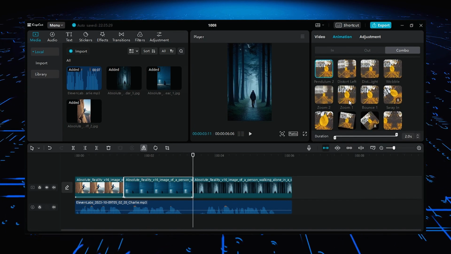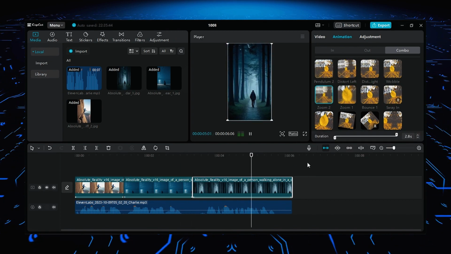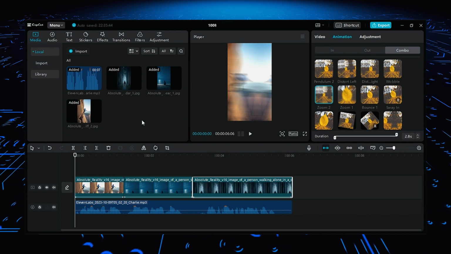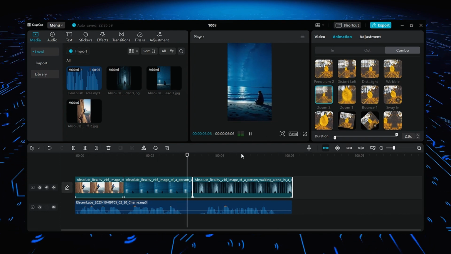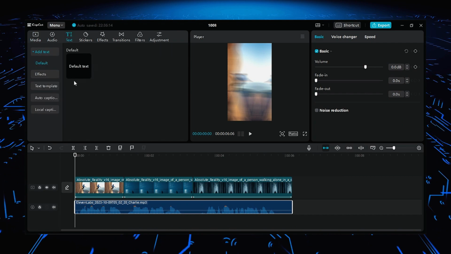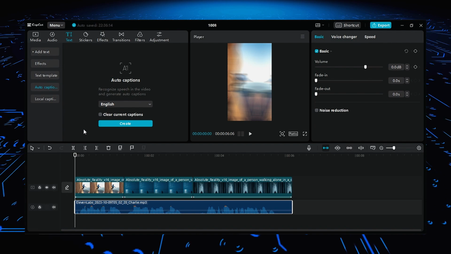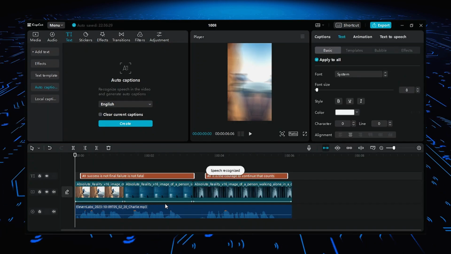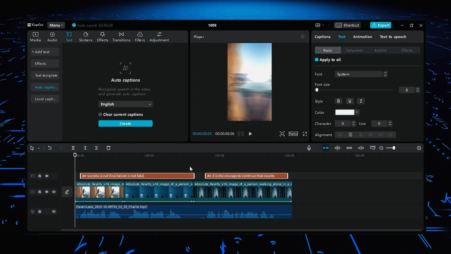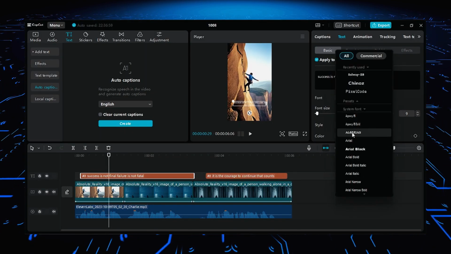After adding animation to the first image, repeat the same process for the remaining images and use different animations for each image, as it will make the overall video much more attractive. Now finally, we will add captions in our video. To add auto captions, click on text and then click on auto captions and click on create. After creating auto captions, now change the font of the captions. For that, click on captions and select the font from the font section.